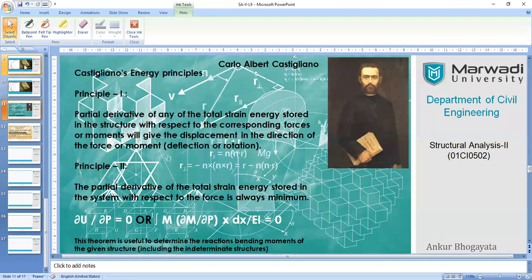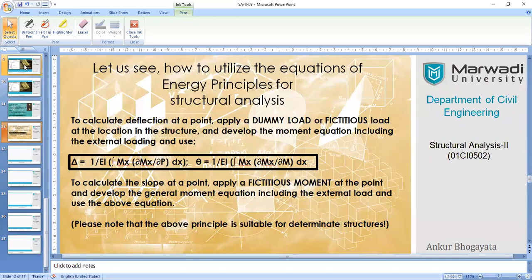So what we do exactly, and how we use it for the formulation and calculation of the quantities of structural analysis, we are going to demonstrate today with the help of application of these equations in the problem. So please understand and write down these boxed equations. I have boxed them. You can write them in your notes for a secure reference.